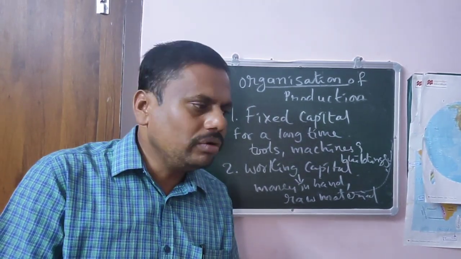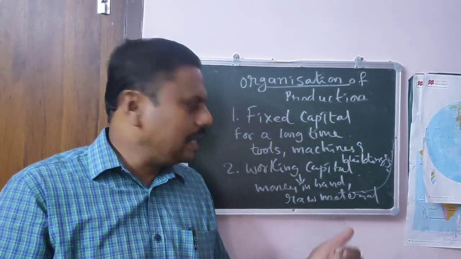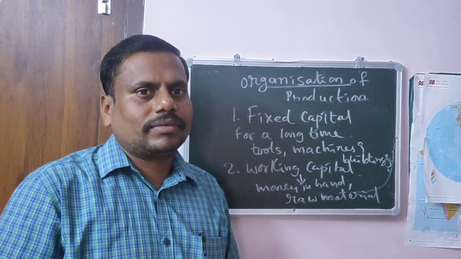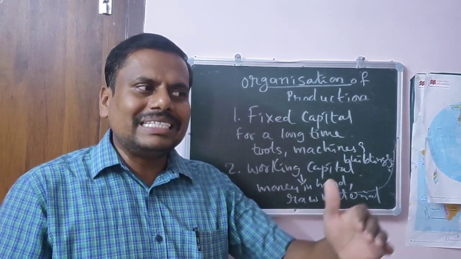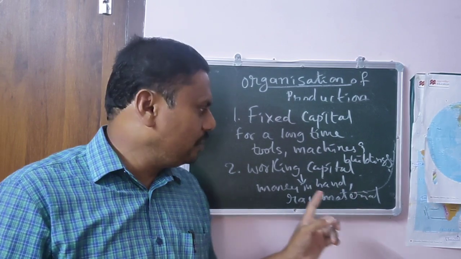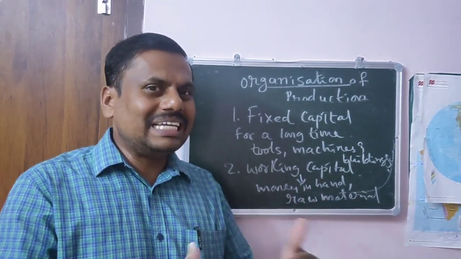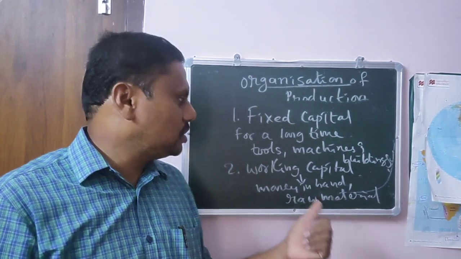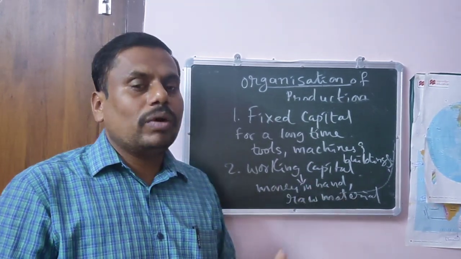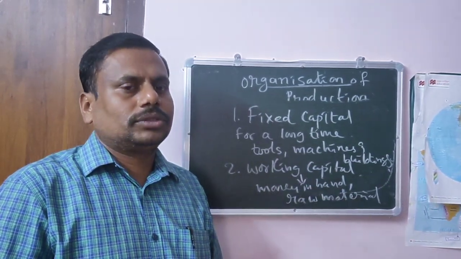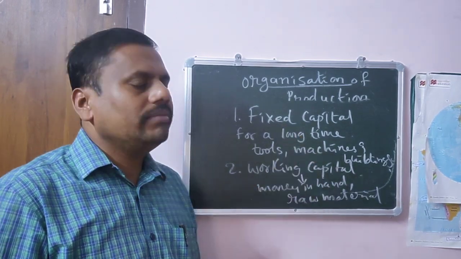What you need? You need clay. Clay is a raw material. Whenever you want to increase the number of laborers, what you need? You need money. So do these change or not? All these change. That's why all these come under working capital. So working capital is completely different from fixed capital.